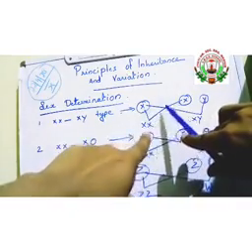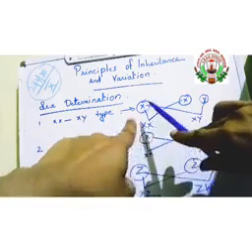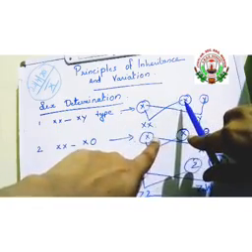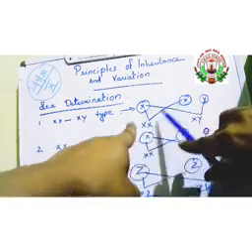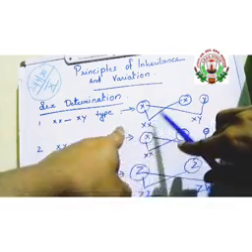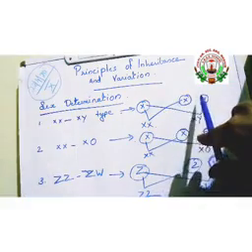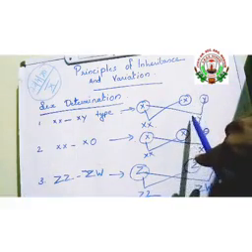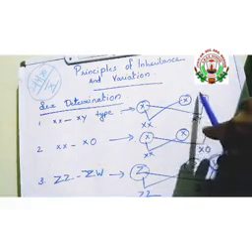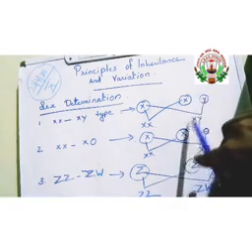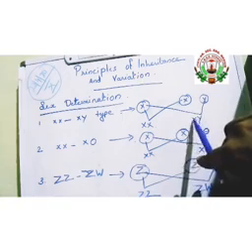If the egg containing X fuses with a sperm containing X, it will be a female child, and if the X is fusing with a gamete or sperm containing the Y chromosome, then it will be different and it will be a male child. Understood?